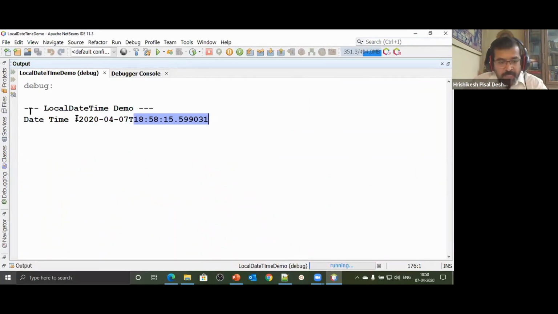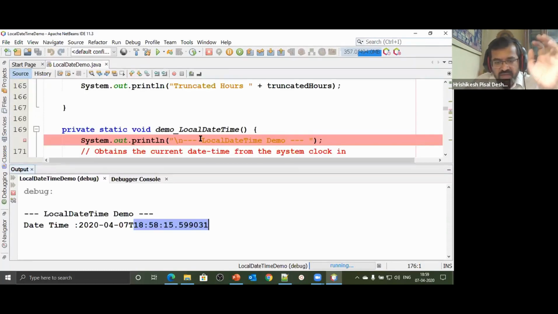In the date part, this is the date part. And this is the default format. Don't bother, okay sir, do we always need to display dates in such a weird fashion? No, we have DateTimeFormatter, not the regular formatter. DateTimeFormatter will format this particular date. And then the time part, this is the time part: hour, minute, seconds, and nanosecond. That's okay. Now let's work with this.